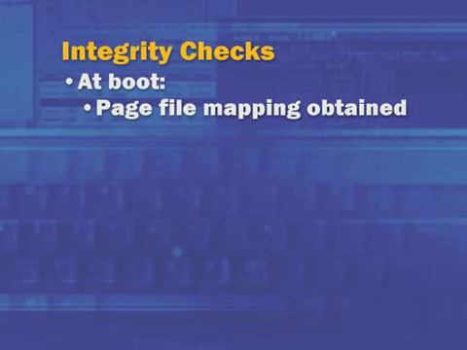So it turns out when Windows boots and it determines that you've configured a crash dump, it gets a mapping of where the paging file is on disk sector by sector, which is one of the reasons why the paging file has to be on the boot volume. It's one of the only volumes on a Windows system that has to be mapped directly to a contiguous list of sectors on disk, so that the crash dump code can realize that a particular sector in the crash dump file, an offset in the crash dump file, maps to a particular sector on a disk without having to do volume management kind of semantics that you'd have to do if it was on a RAID or striped volume.